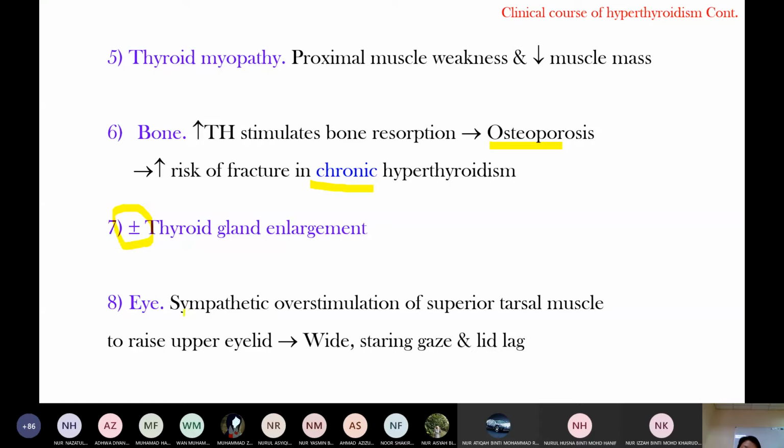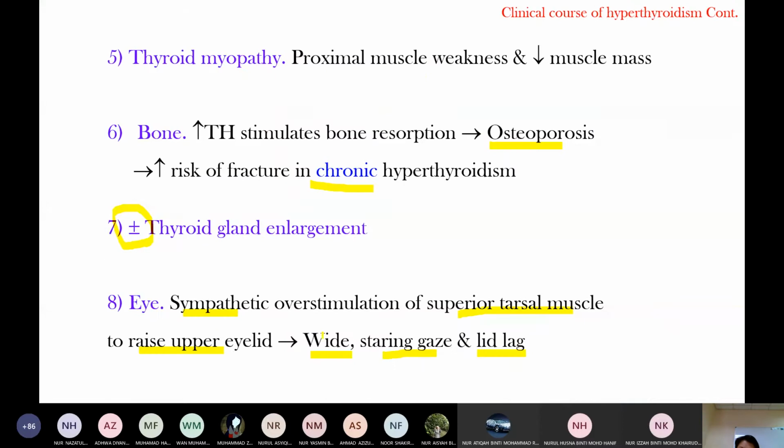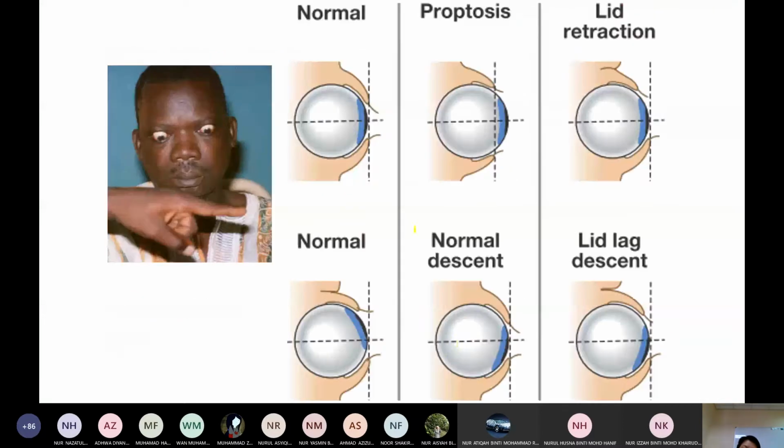Okay, there is sympathetic overstimulation of the superior tarsal muscle, which raises the upper eyelid. So the function of the superior tarsal muscle is to lift the upper eyelid. With sympathetic overstimulation, the eye is wide with a staring gaze and lid lag. You can see here the superior tarsal muscle activated by sympathetic overactivation, and you can see the eyeball.